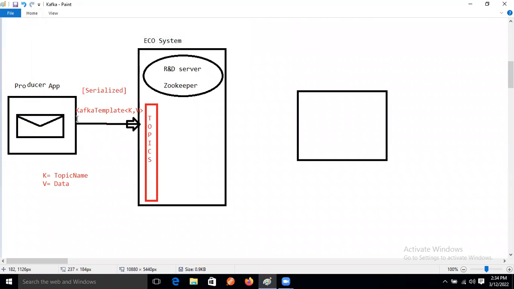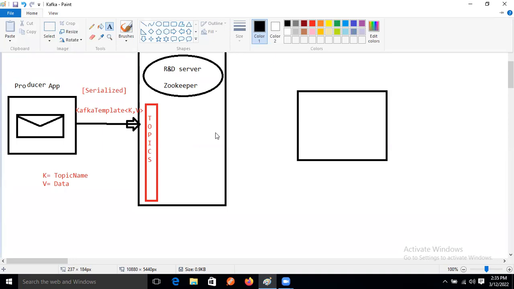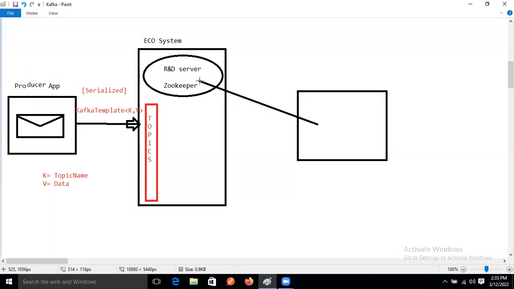Based on this topic, the consumer will take the data from the topic memory. Then our consumer will ask the R and D server, based on the topic name, which we also specify in the consumer.